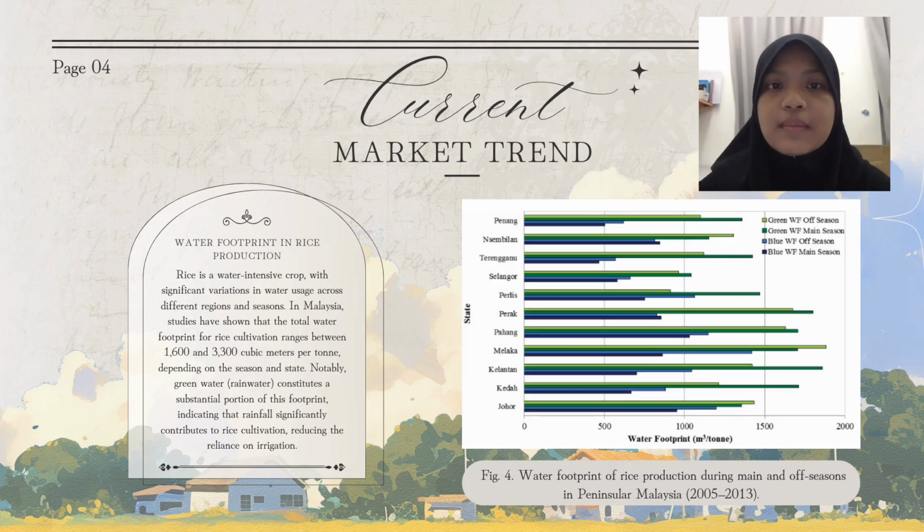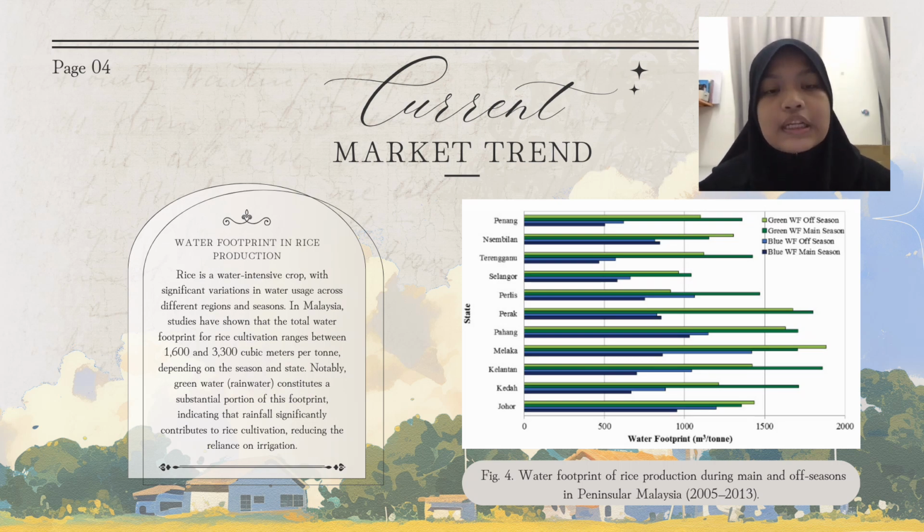The first point of current market trends is water footprint in rice production. Rice is a water-intensive crop with significant variation in water usage across different regions and seasons. In Malaysia, studies have shown that the total water footprint for rice cultivation ranges between 1,600 and 3,800 cubic meters per ton, depending on the season and state. Especially, rainwater constitutes a substantial portion of this footprint, indicating that rainfall significantly contributes to rice cultivation, reducing the reliance on irrigation.